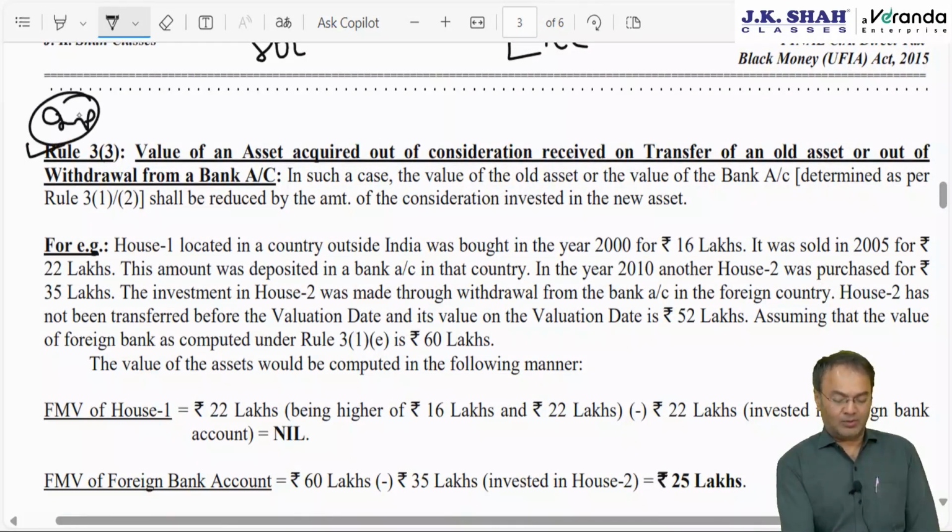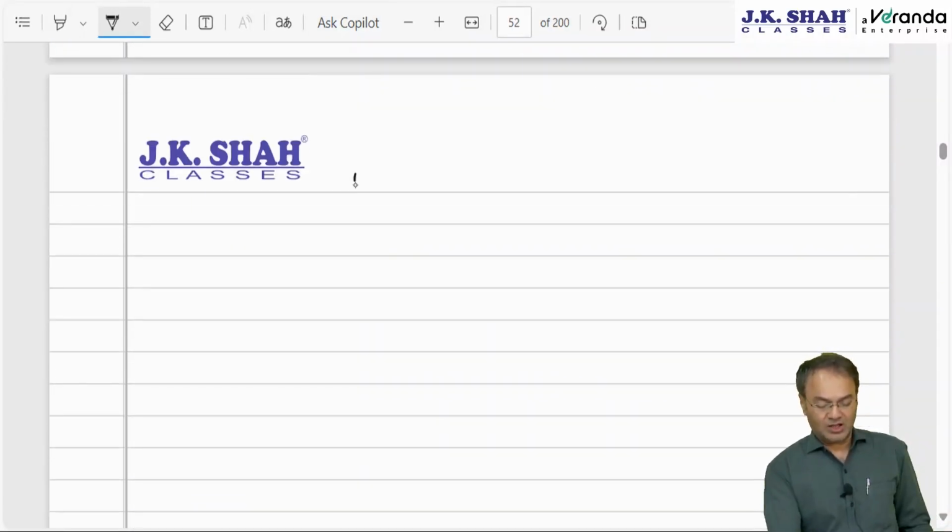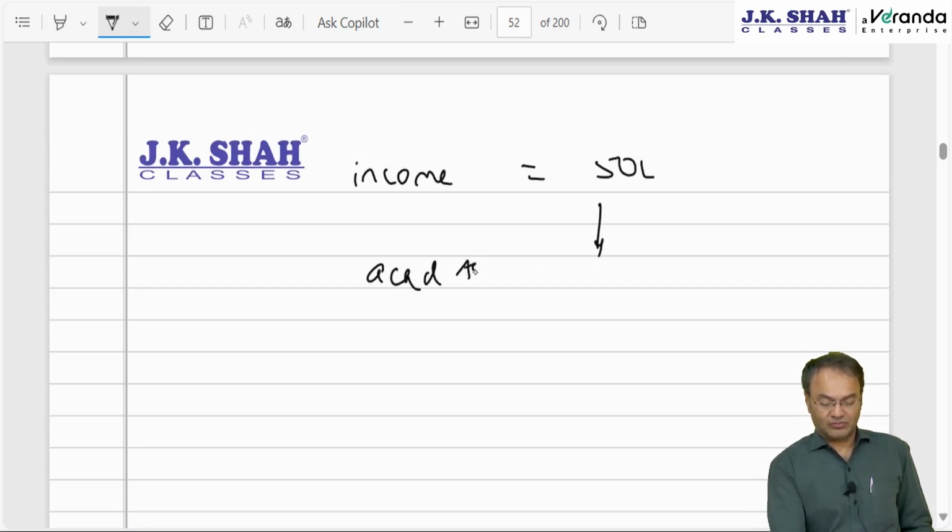Rule 3.3, very important. It says, understand, my undisclosed income outside India is 50 lakh rupees. From 50 lakh, I acquired some asset. Asset is acquired for, let's say, 60 lakhs.